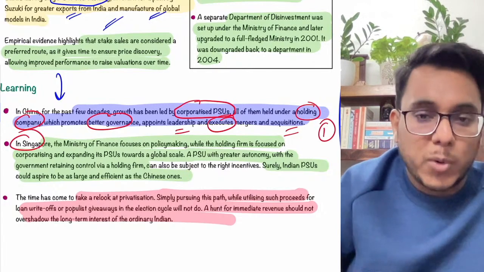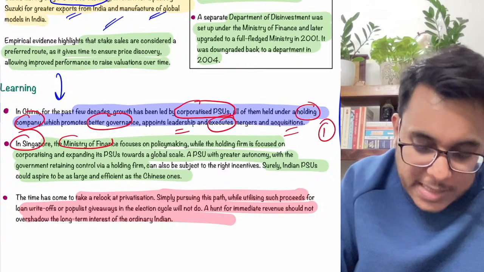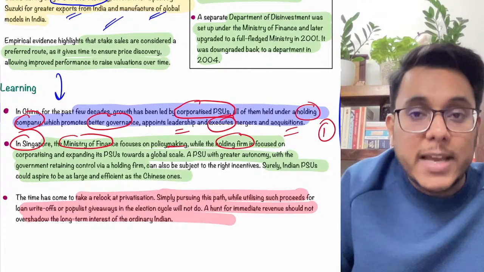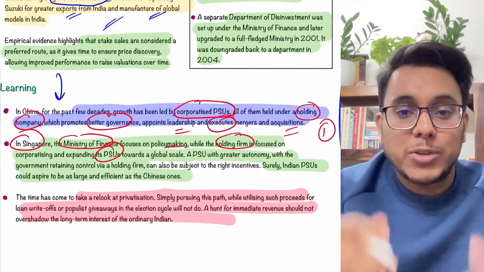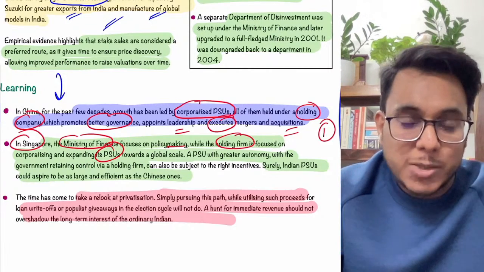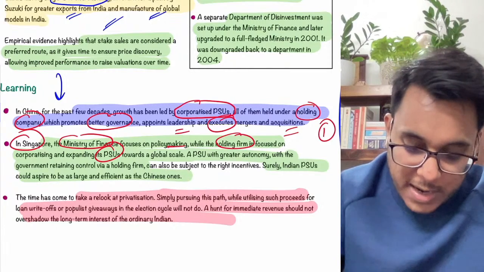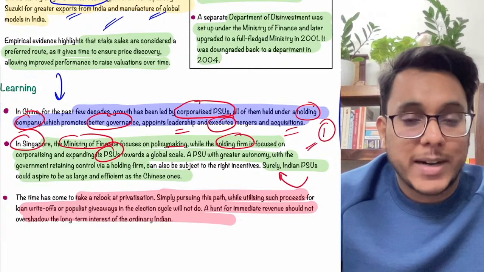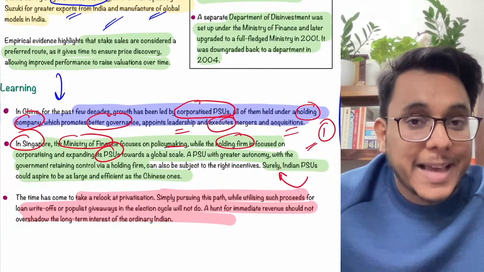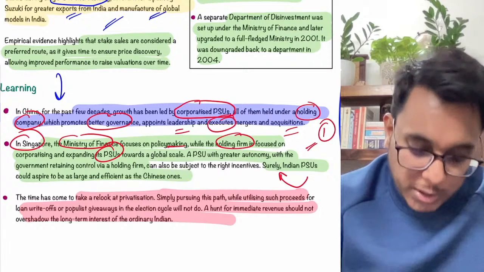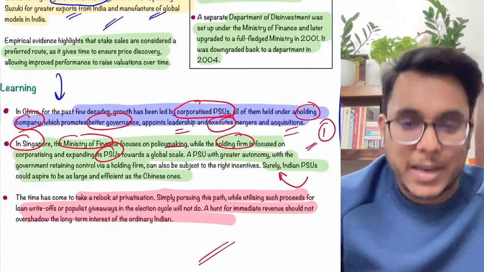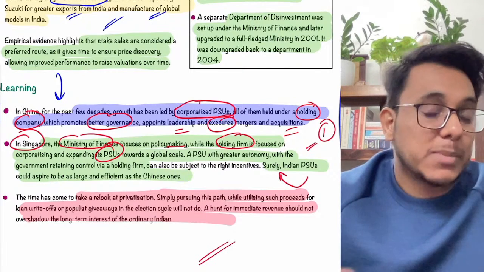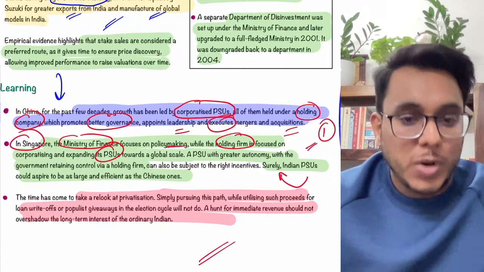Then guys, in Singapore, there is the Ministry of Finance, and this Ministry of Finance focuses on policy making, while there is a holding firm which focuses on how the PSUs can be expanded and made much more efficient and effective. Is it clear or not? India can learn from Singapore and China how they focus on corporatization of their PSUs rather than privatization. There are efficiencies, scalability, export potential, everything is there. So we need to learn that.